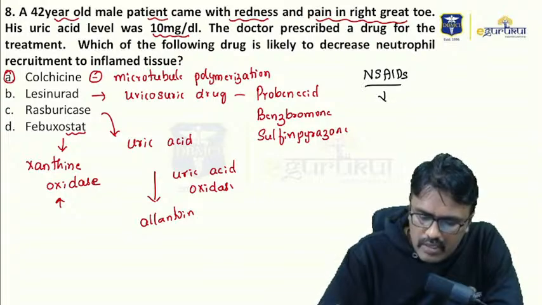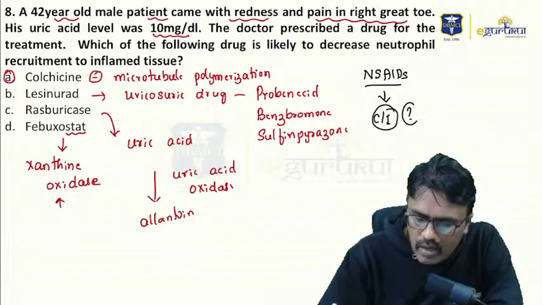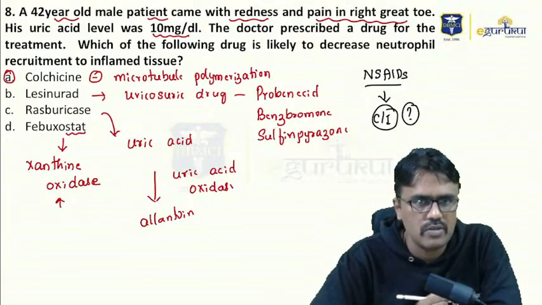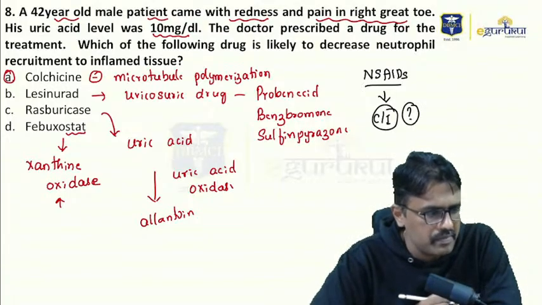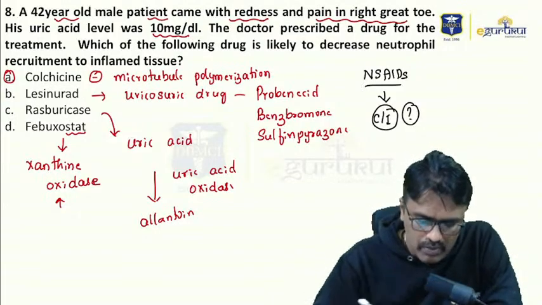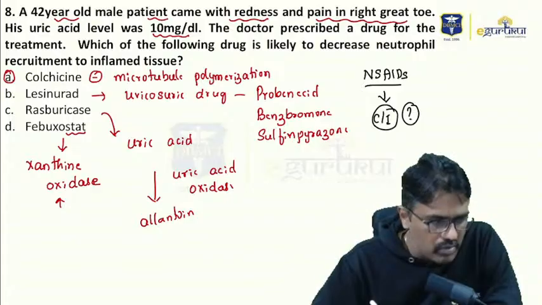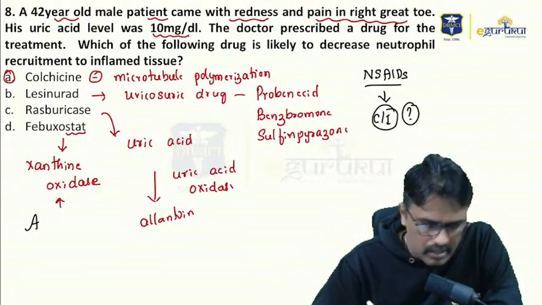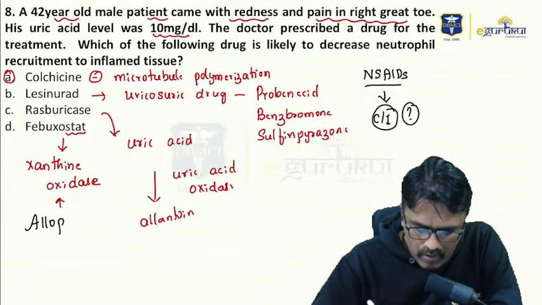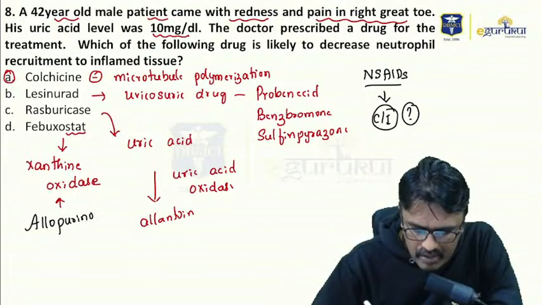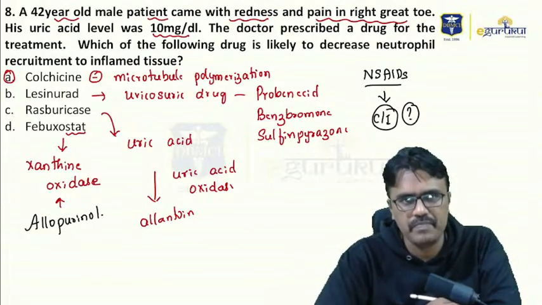Now you have to tell me, we also use painkillers, that is NSAIDs for gout. Now tell me which NSAID is contraindicated in gout. Which drug is not used? Can you tell me? Yes, Sai Gaurav. Which is a xanthine oxidase inhibitor? One more. Yes, Akash, you are right, allopurinol. The drug is called allopurinol.